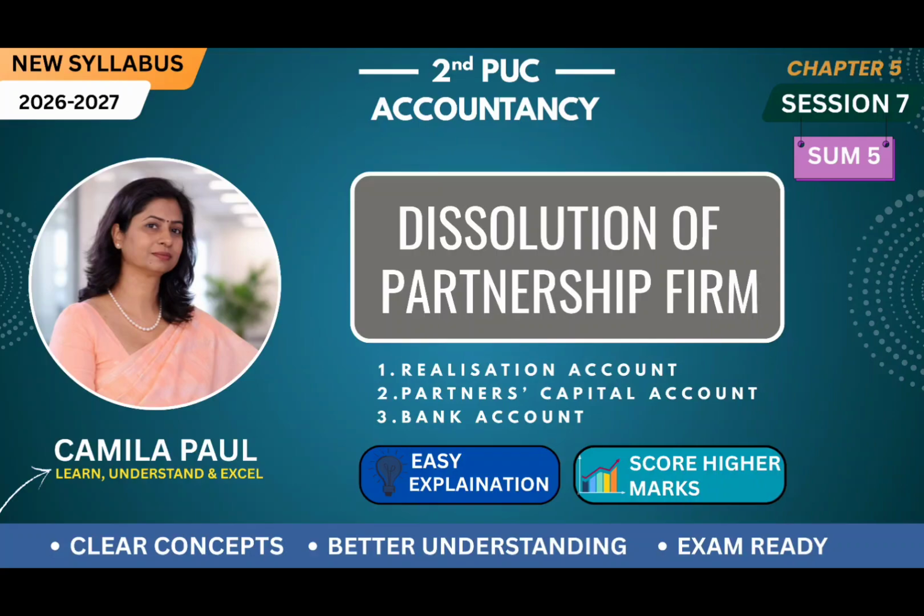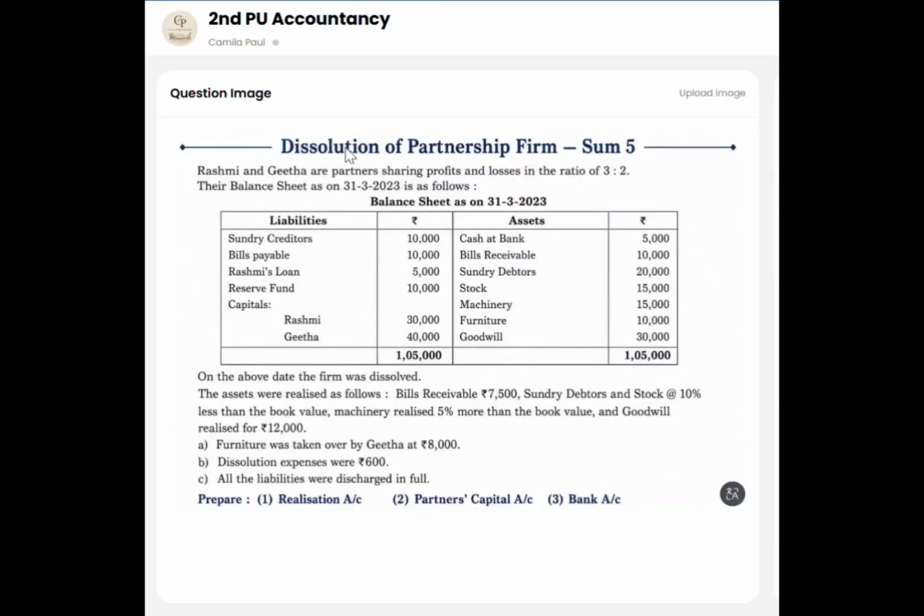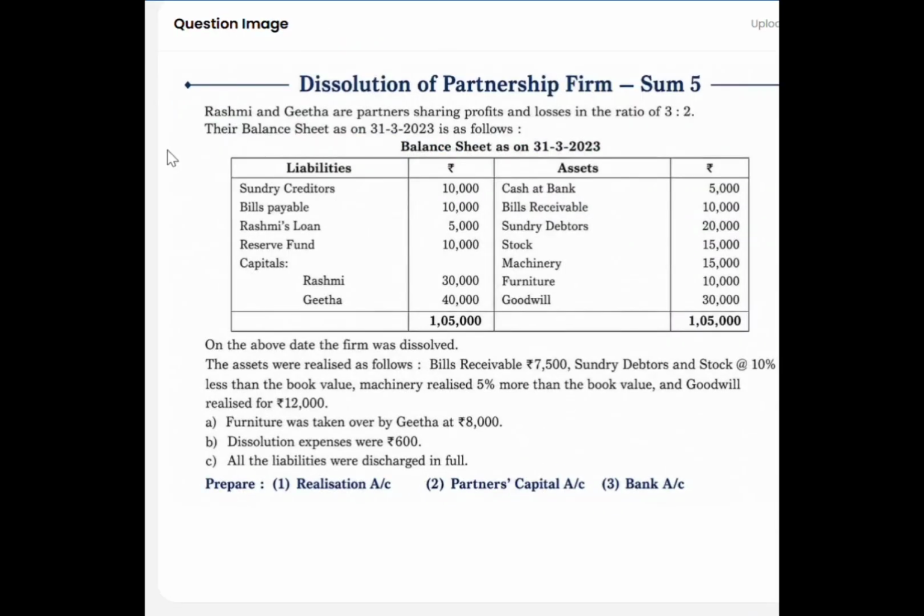Today I am going to work out fifth sum under dissolution of a partnership firm, which is for 12 markers with a very important adjustment. So today let us see fifth sum under dissolution of a partnership firm. Rashmi and Geeta are partners sharing profits and losses in the ratio of 3:2. Their balance sheet as on 31st March 2023 is as follows, and this is the balance sheet.